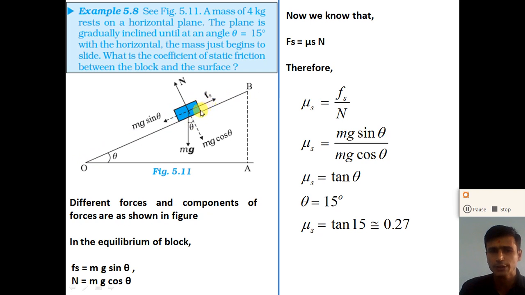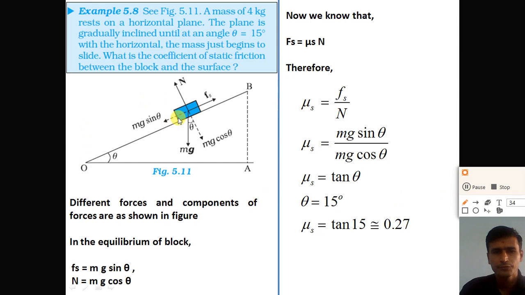So first force is the weight force, in the downward direction. Here the first force, the weight of the block, is in the downward direction. Second force is a normal reaction force. Dear student, normal reaction force is always normal to the surface. So if we consider the surface OB on which the block is placed, the normal reaction force N is normal to the surface OB, right?